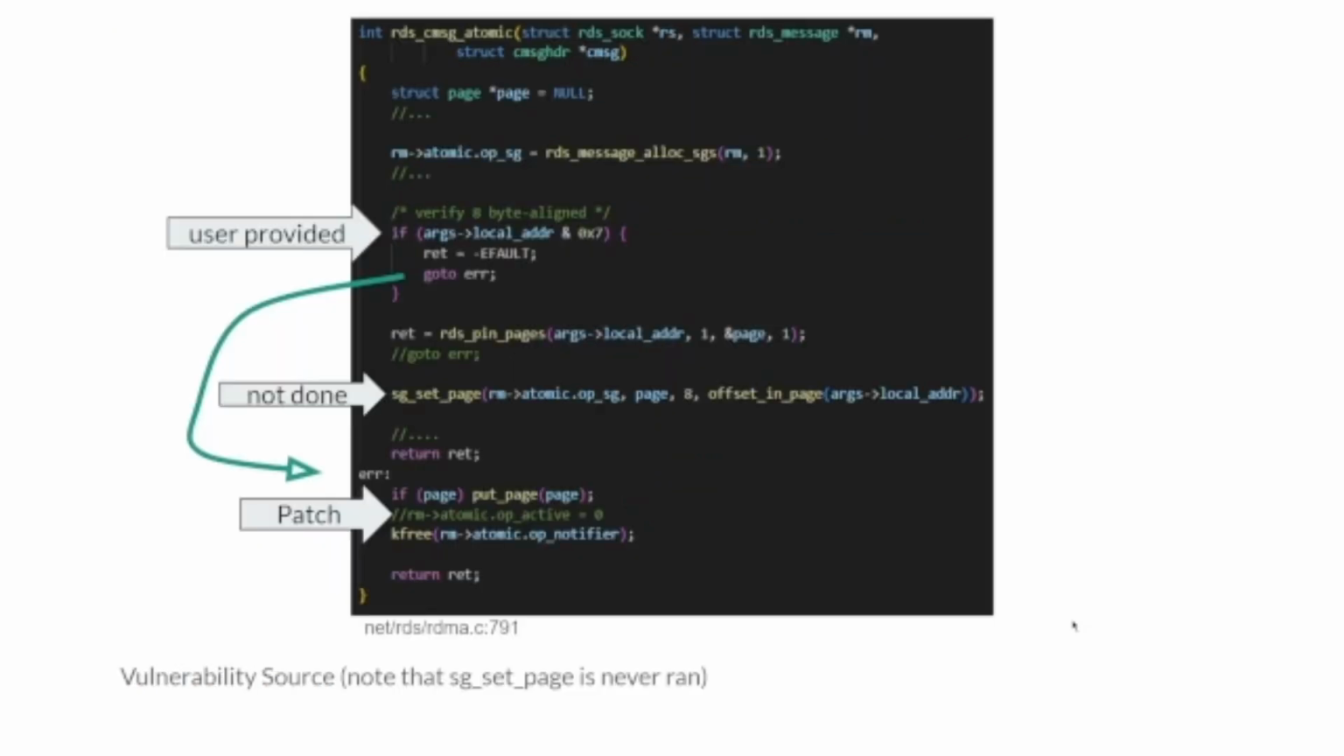So if we move forward, we get to rds_cmsg_atomic, and we arrive at the user provided local address. However, if we do not byte align it, then we will go to the error and then return. However, note that we do not call sg_set_page, which will mean that if we ever use the op_sg function to get a page, it will still be null.